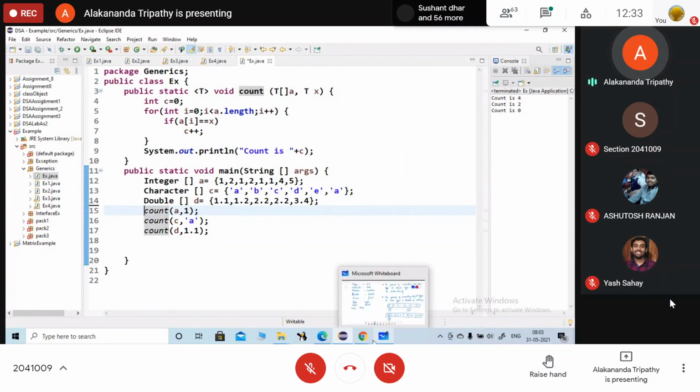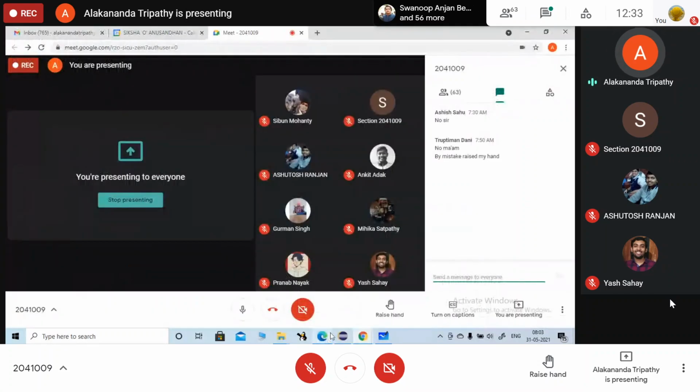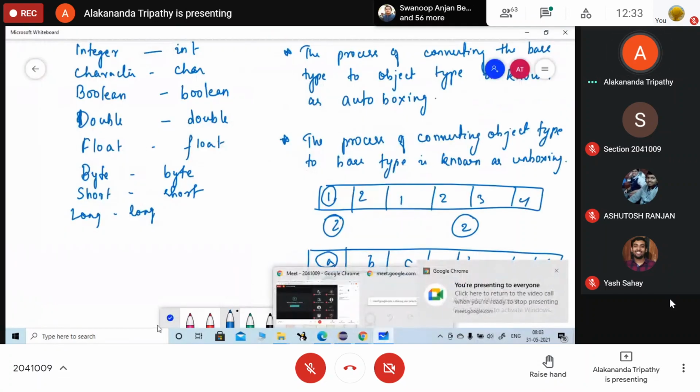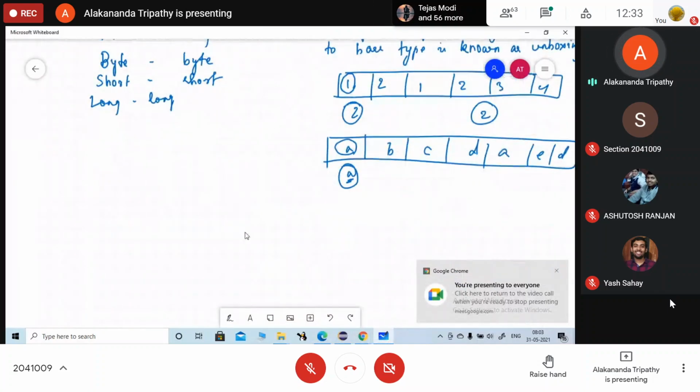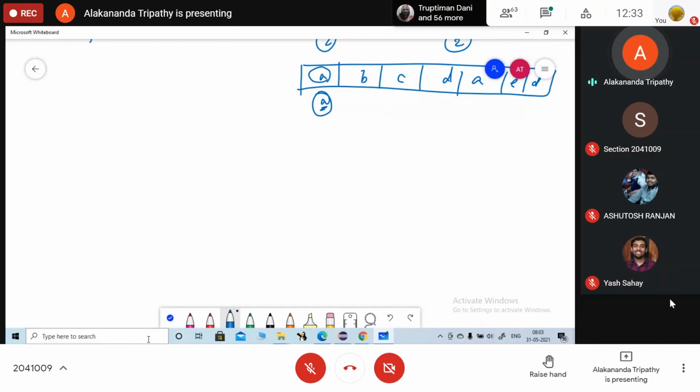Sorry, generics class. This was about your generics method. Next one, write down generic class. Next heading, write down generic class. Just I'm going to show you how we are going to define a generic class. Generic class.